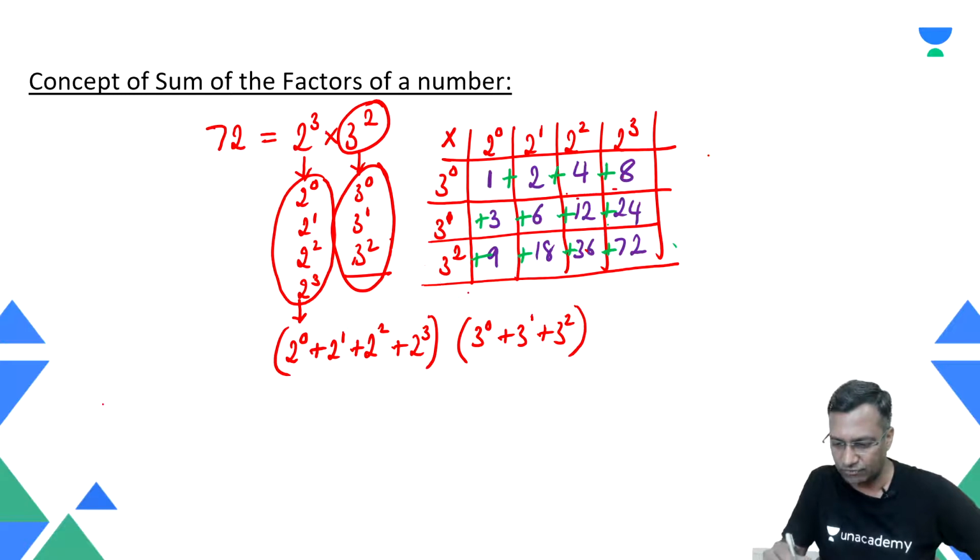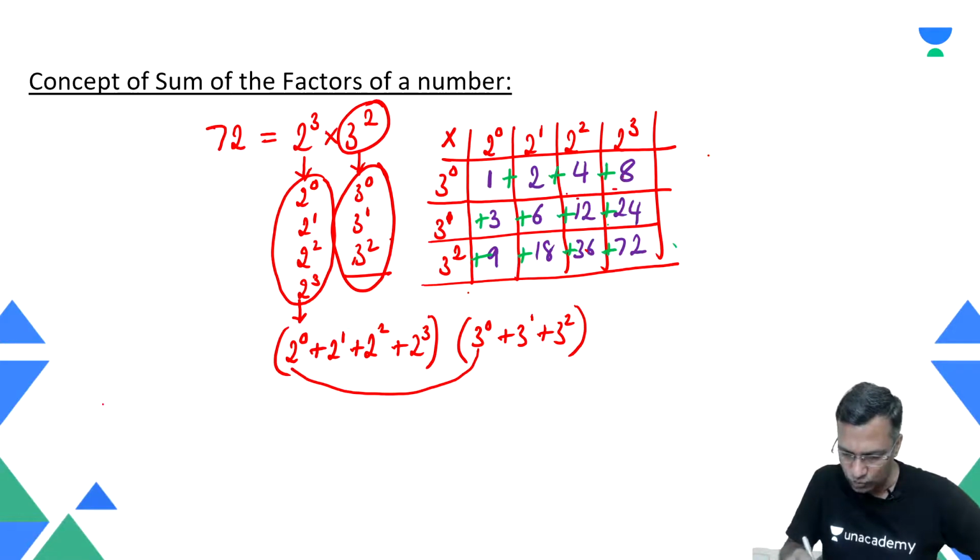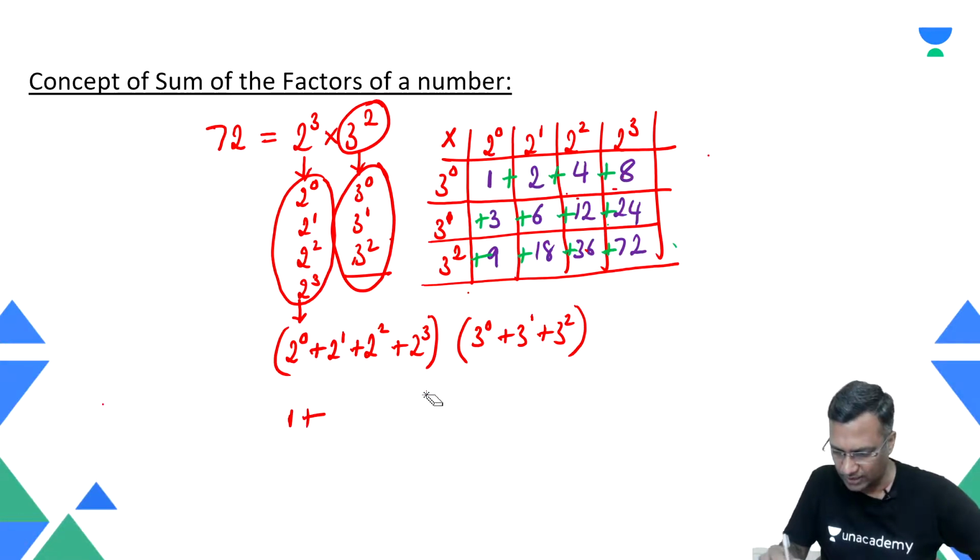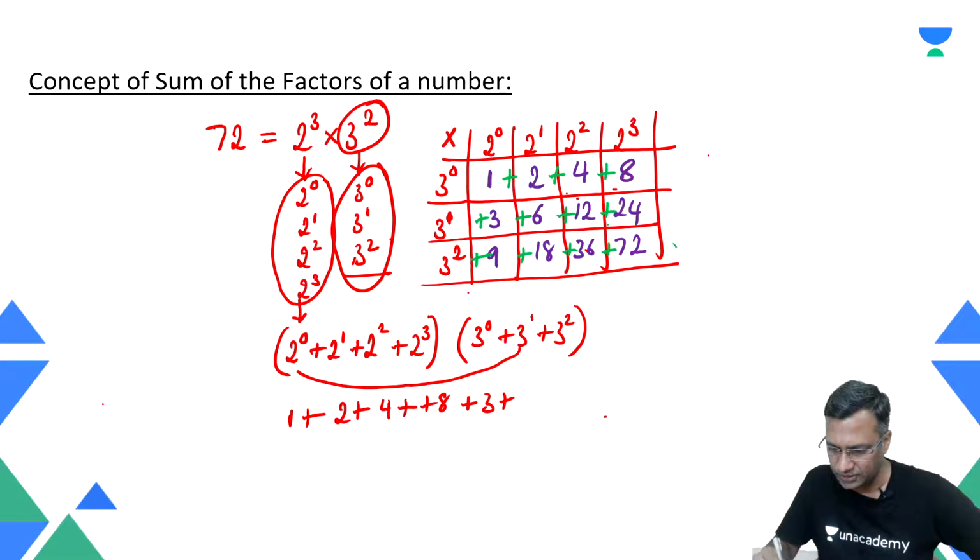Now listen to me carefully. Take this, multiply 1 into 1, 1 plus. Then take this and multiply 1 into 2, 2 plus. Then 1 into 4, 4 plus. Then 1 into 8 is 8 plus. Now this is over, plus. I'm continuing to write plus here. 3 into 1, so that becomes 3 plus. Then 3 into 2, which becomes 6 plus. Then 3 into 4, which is 12 plus. 3 into 8, which is nothing but 24.